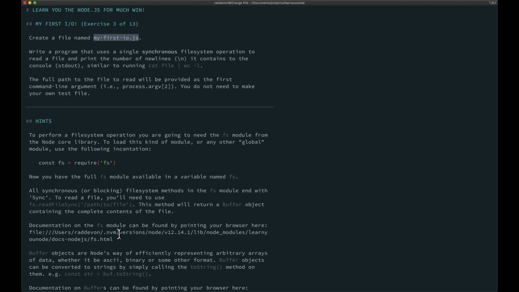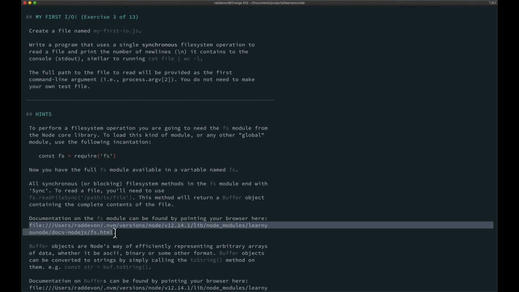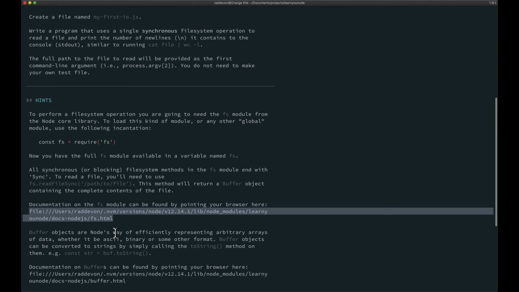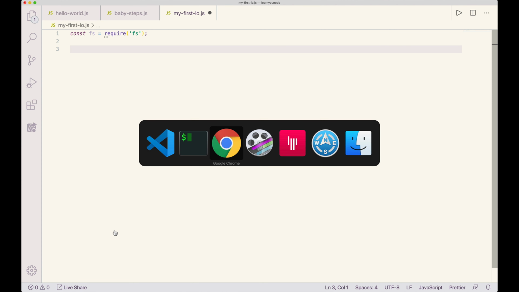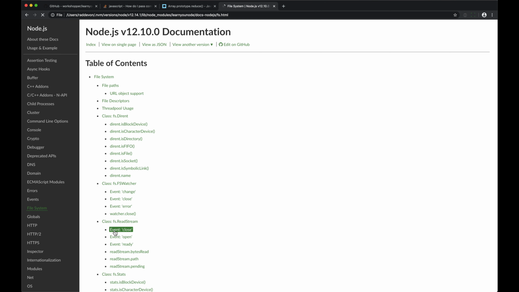Let's reference this documentation they've given us. Oh, do that in the browser. And I'm just going to copy and paste that here. Yeah, this is just the Node documentation.